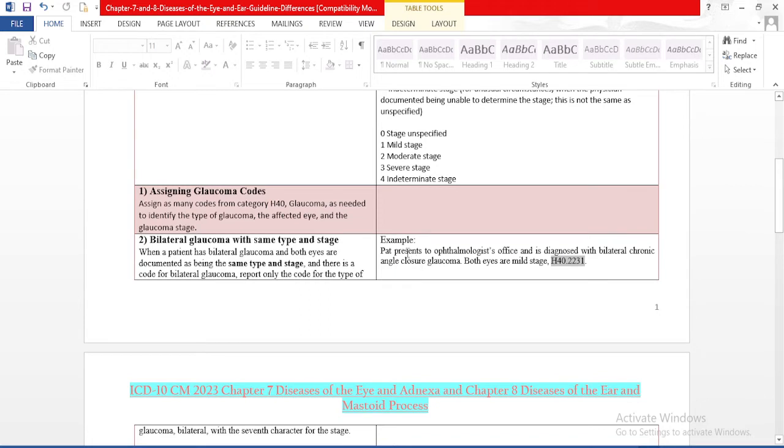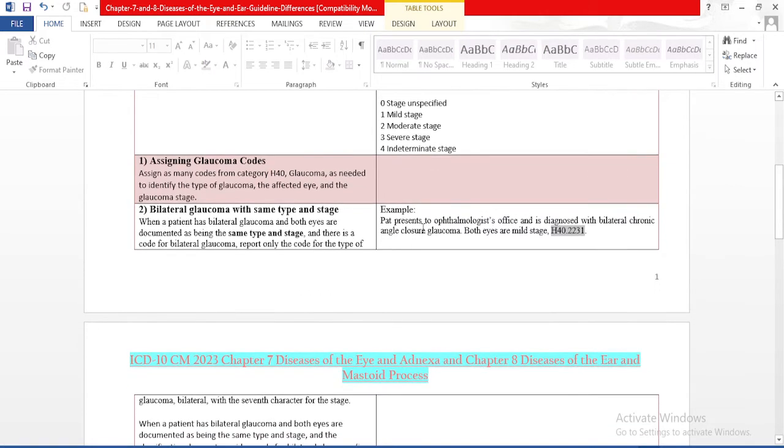Here we have an example. The patient presents to the ophthalmologist's office and is diagnosed with bilateral chronic angle closure glaucoma. Both eyes are mild stage. As the patient has the same type and same stage of glaucoma in both eyes, we need to code only one code, and here the seventh character denotes the stage of the glaucoma.